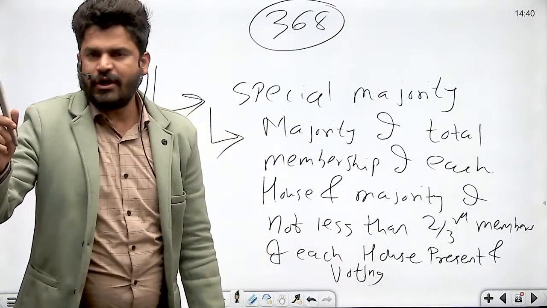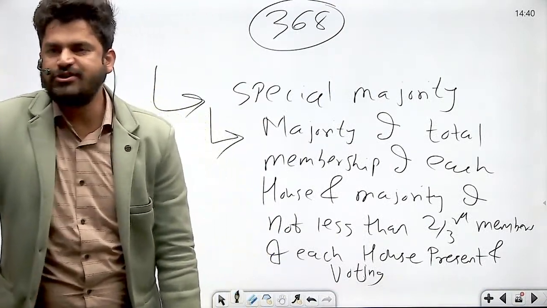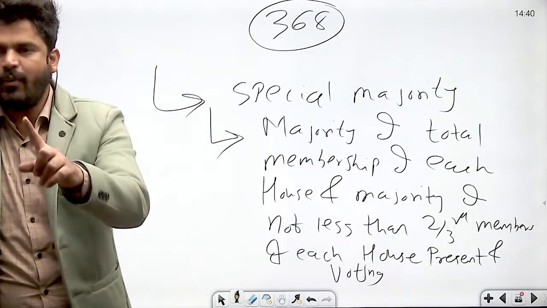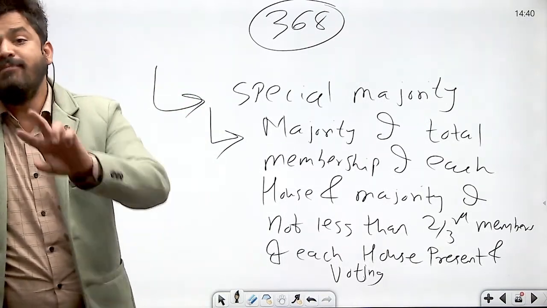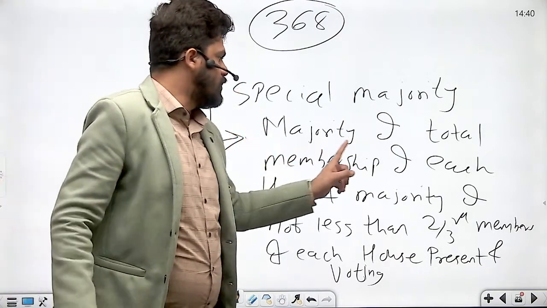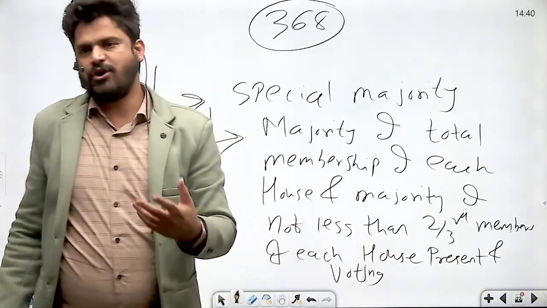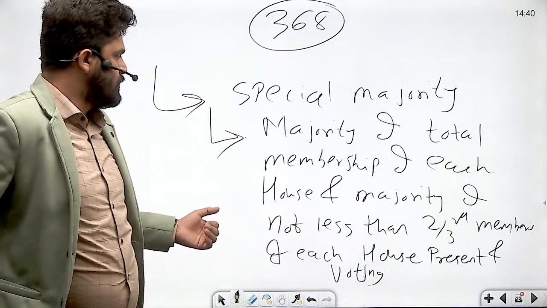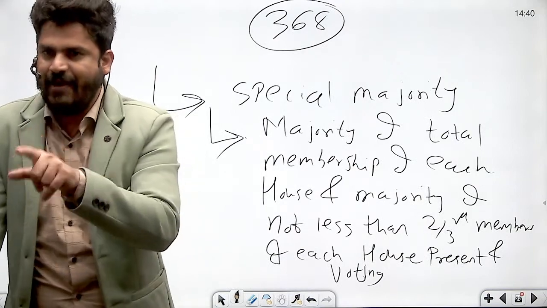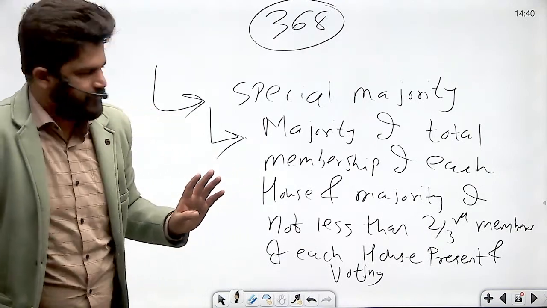So what is the majority required to pass a constitutional amendment bill? It requires special majority in both the houses of Parliament. That is, majority of total membership of each house and majority of not less than 2/3 of the members of each house present and voting. This is the majority of the second kind, and I have already told you about this. Okay?